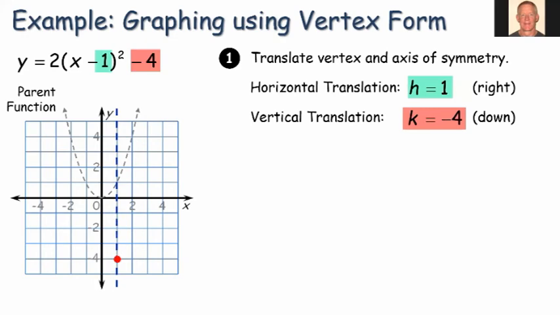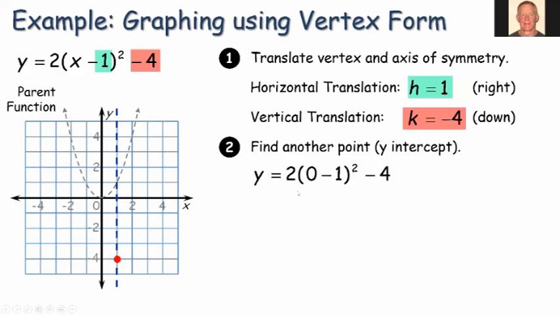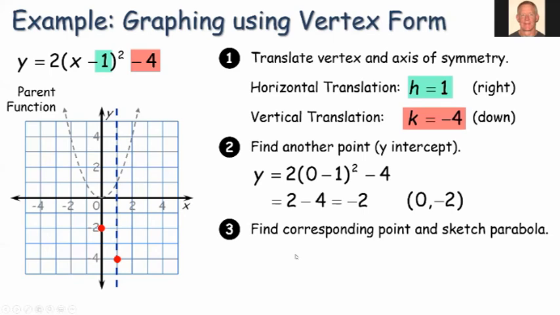Notice we move the axis of symmetry with our horizontal move. And then we have a 2 in here, right? So that means a stretch, but exactly what's that going to look like? A good practice is to find another point, the y-intercept. So remember, the y-intercept is where x is equal to 0. So if we plug in 0 for this, we're going to get -1 squared, right? Which is 1 times 2, and then 2 minus 4 gives us a -2. So we can put this point on here. The corresponding point would be 2 up from the vertex, but on the opposite side of the axis of symmetry. And now we can sketch in our graph.